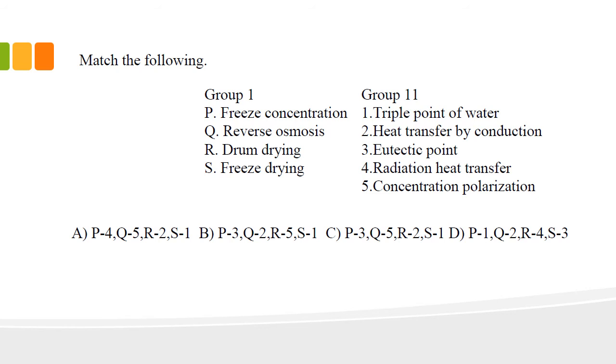So triple point of water is related to this. So S1, here also it is S1. So freeze drying is related to triple point of water. Now freeze concentration is ultimately related with eutectic point. So P3, Q5, R2, S1. Option C is the right answer.